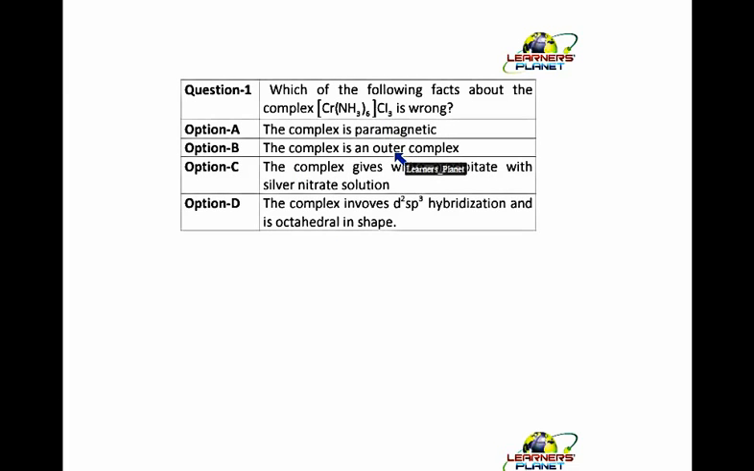The paramagnetic nature, whether it is an outer orbital complex or an inner orbital complex. Thirdly, whether it is giving a precipitate, and fourth, the hybridization. So once you work out the hybridization or the pairing of electrons, you can work out the rest of the things. Now see, chromium. First of all, I'll tell you that ammonia here is acting as a weak field ligand. It acts as a strong field ligand with copper and with cobalt, right? Now it will not cause pairing of electrons.